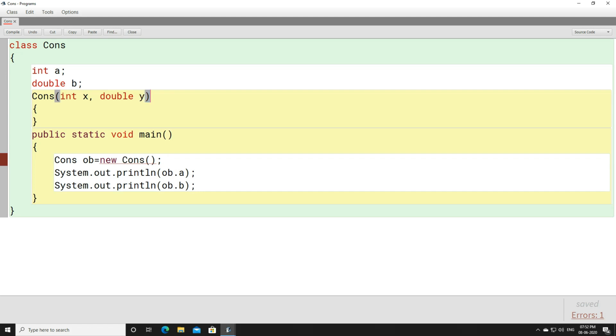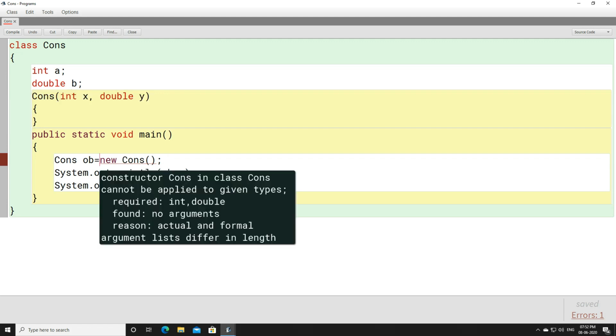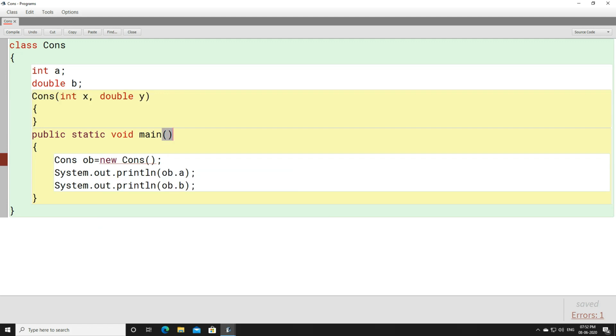Now when you have a parameterized constructor and you compile this program, it will give you an error. Why will this give an error? I will tell you very clearly. Just now I told you, if you don't have a constructor, then it will create a default constructor.